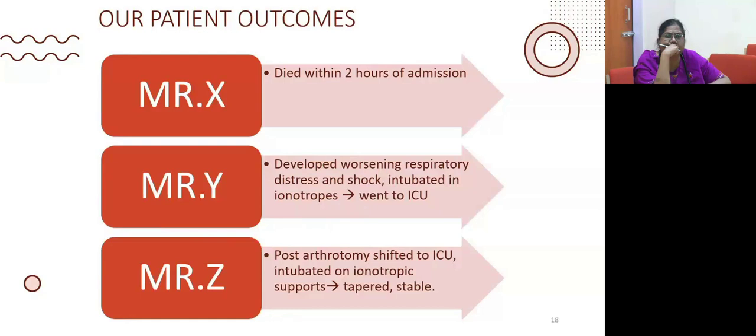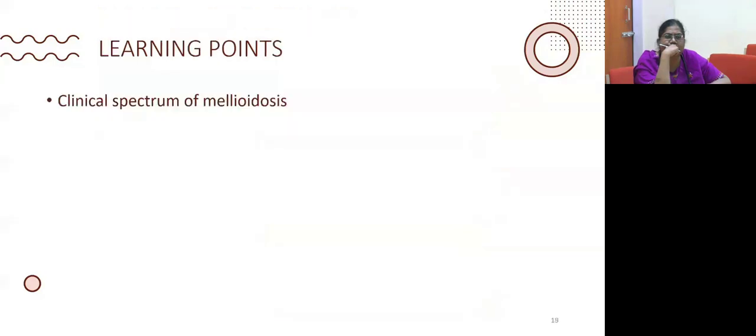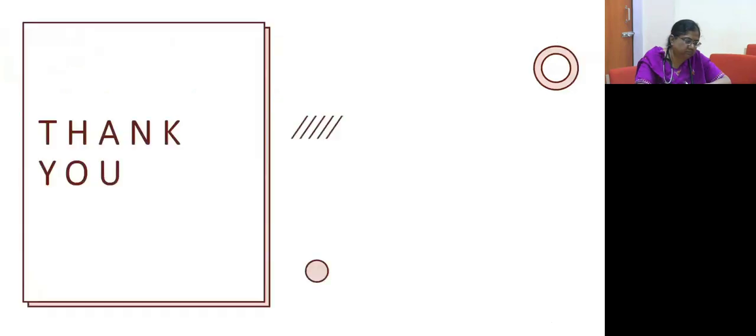Mr. Y initially had worsening respiratory distress, was in shock, was intubated, and was on inotropes. However, currently the patient is fine and has been shifted out from the ICU. Mr. Z worsened post arthrotomy, was intubated and on inotropic support. He was tapered, but he is also currently stable. So my learning point is the clinical spectrum of melioidosis and the risk factors contributing to it.